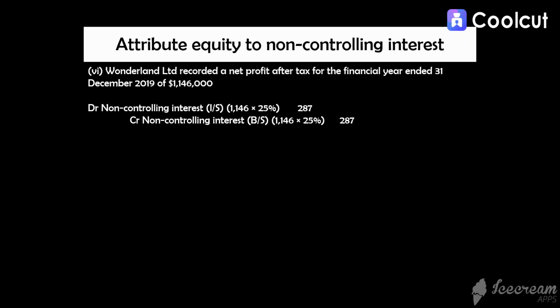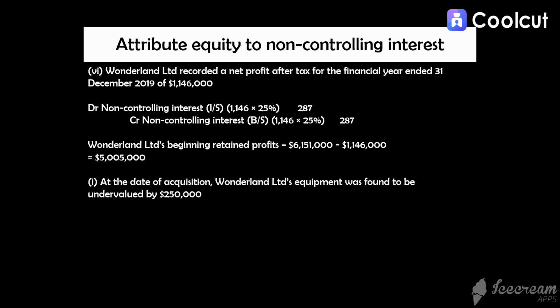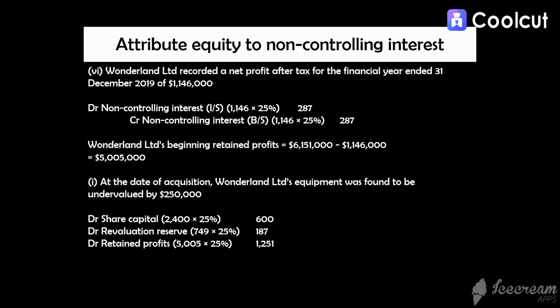Before we attribute the remaining equity to non-controlling interest, we need to compute the beginning retained earnings, which is $5,005,000. We also noted in point I that Wonderland Limited's equipment was undervalued by $250,000, so we need to attribute that to non-controlling interest as well. We debit share capital, debit revaluation reserve by 25% of Wonderland Limited's current balance, debit retained profits by 25% of the beginning retained profits. Then we debit equipment by 25% of the undervalued amount and credit non-controlling interest.